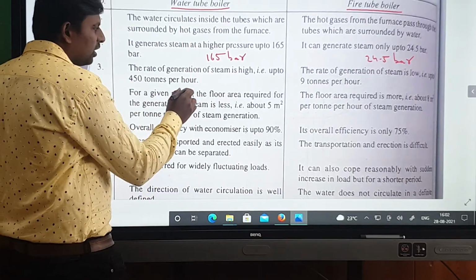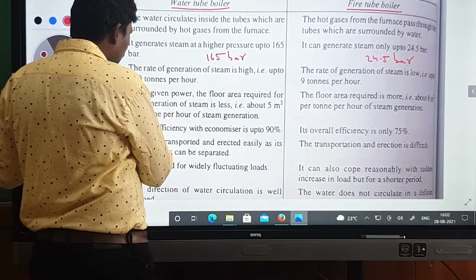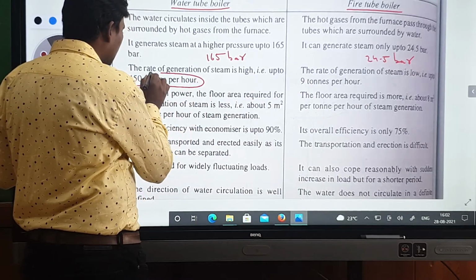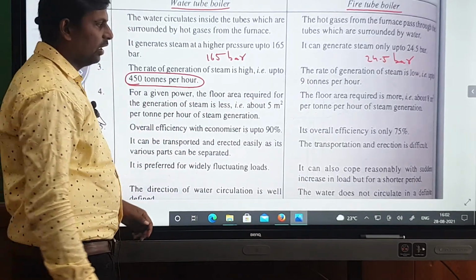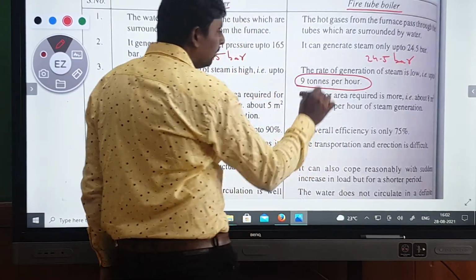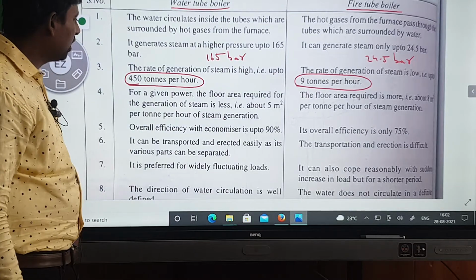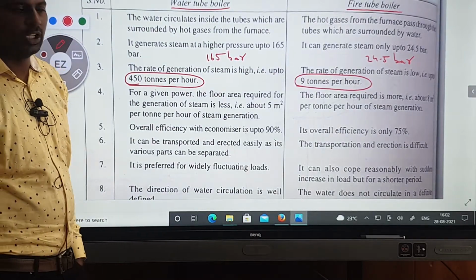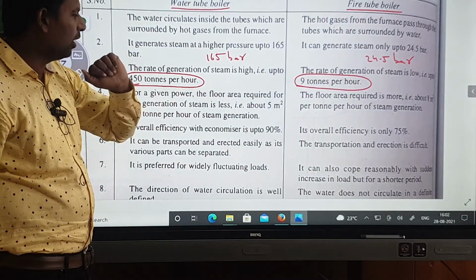Next, the rate of generation of steam is high, up to 450 tons per hour. How many tons per hour? 450 tons in the water tube boiler. Here in the fire tube boiler only 9 tons are there, and here 450 tons.